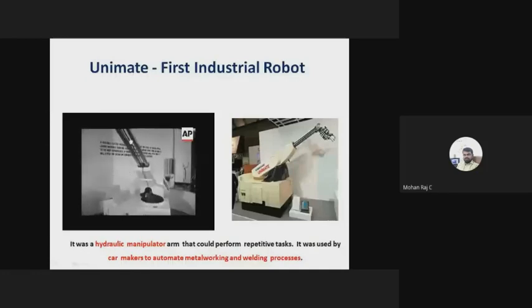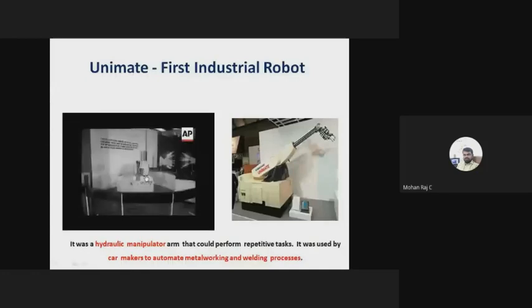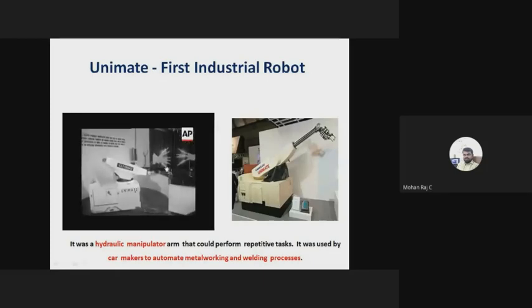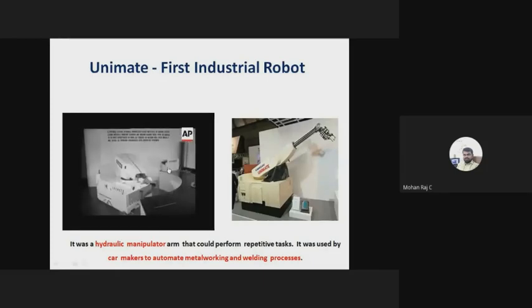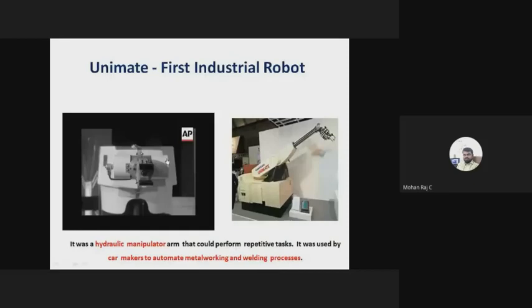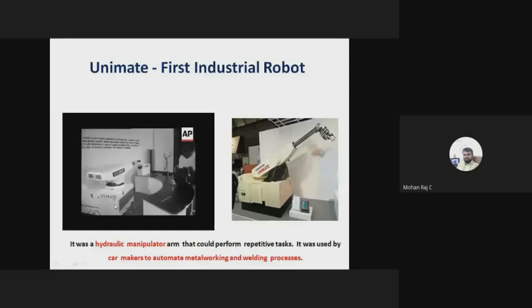It is completely operated by hydraulics. The range of the robot is 7 feet, and the company manufacturing that robot is Unimation. It picks up the glass and pours the sugar or something, right? Which is transferred to another glass. So this is how the Unimate robot works.